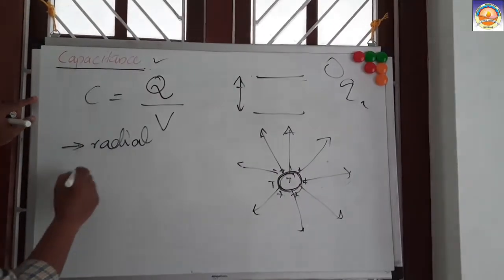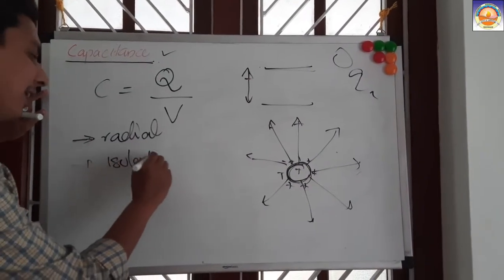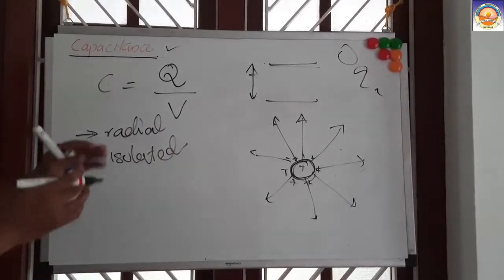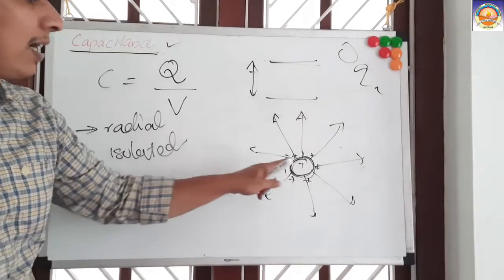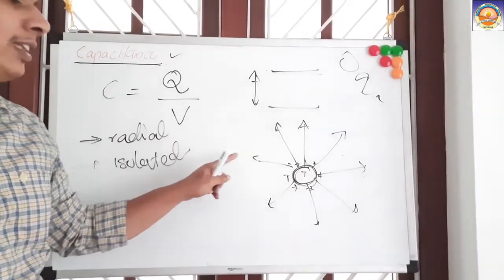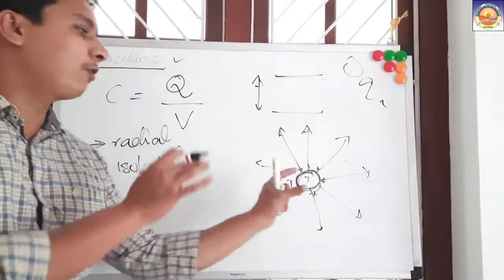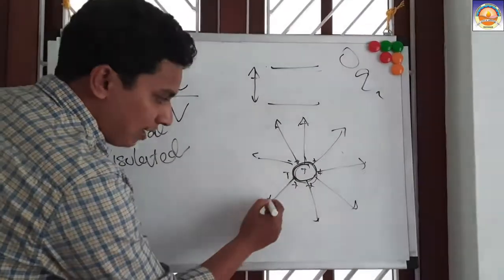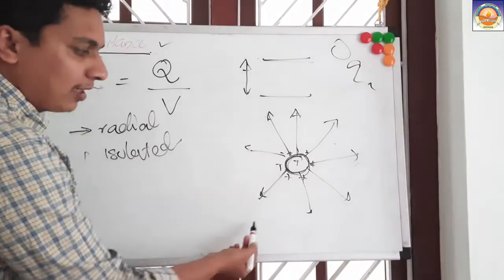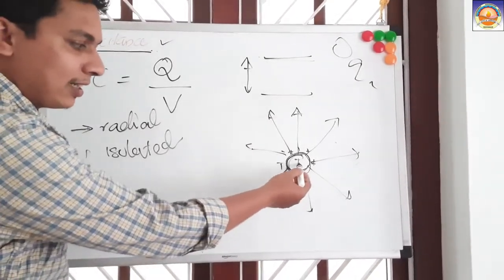So once we say that our conductor is isolated, or the effect due to the other conductor is quite small, then the electric field lines project radially outward from the conductor. The field intensity depends on the distance from the center to that point.